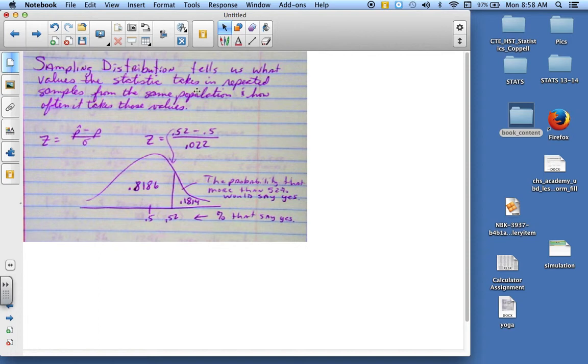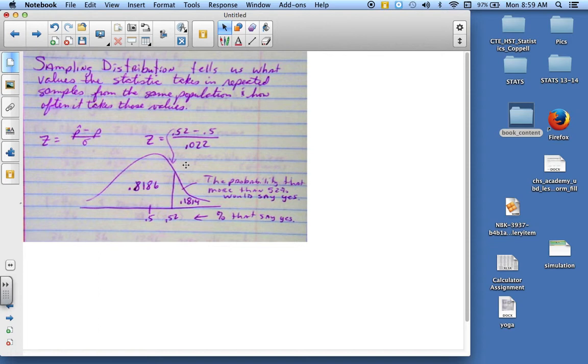Well, remember way back in the first semester when we talked about z-score. Okay, so you do your p hat minus p, or actually minus your mean, not minus p, but your mean there, divided by standard deviation. So in this case, you take 52%, which is 0.52, that's what we want to find out, minus your mean, which is 0.5, divided by standard deviation. Disregard that p, that's supposed to be a mean.